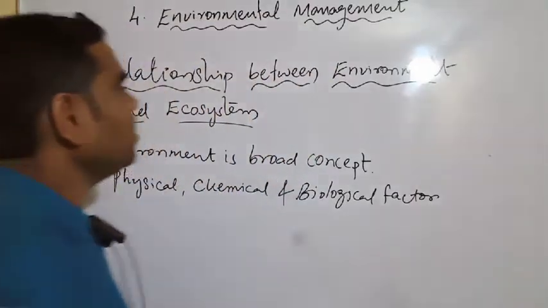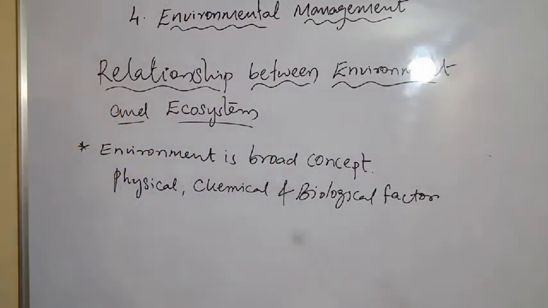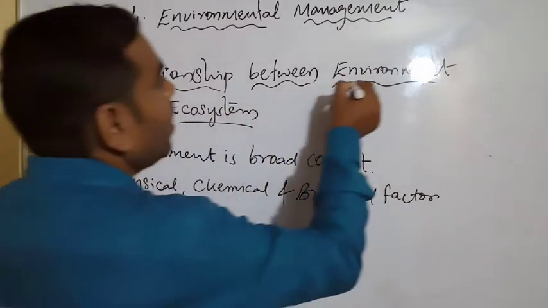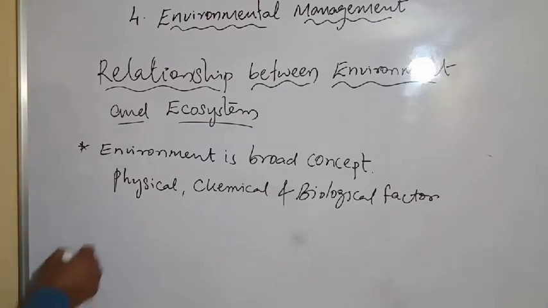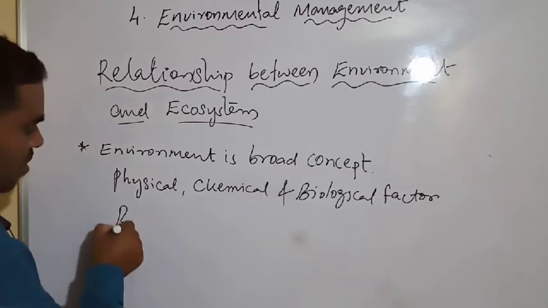See here, the interaction between the physical, chemical and biological factors. Living organisms in any possible way are collectively called the environment. See, our environment. Next, what does it say? In short, environment is the conditions surrounding, and it includes the biotic and abiotic components.